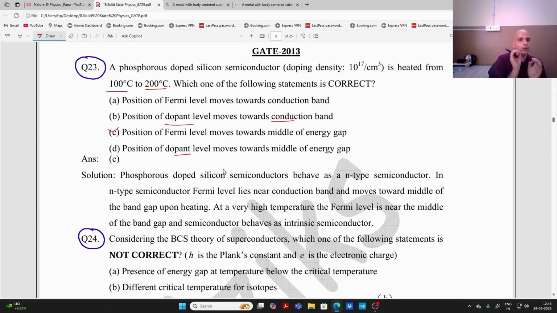We know very well in doped semiconductors, the position of the Fermi level depends upon the doping. Either it is close to the bottom of the conduction band, or it is close to the top of the valence band. But in both situations, if the semiconductor is heated, then it moves toward the center or middle of the forbidden gap. So C is the correct answer, right?